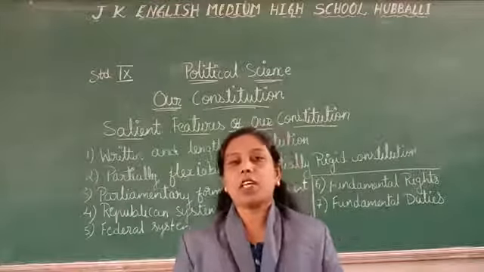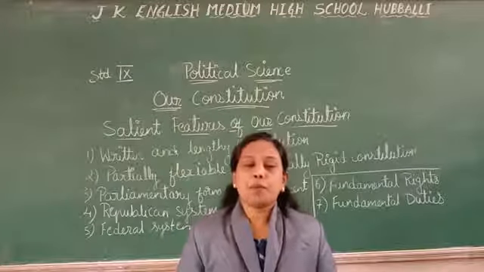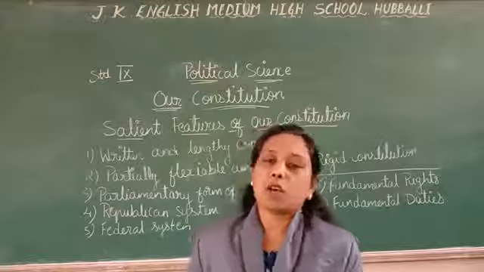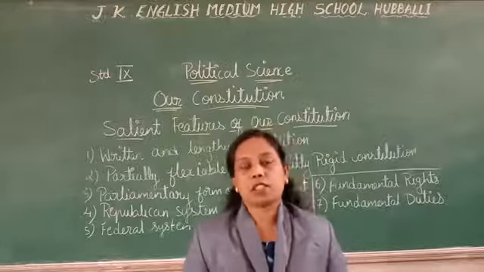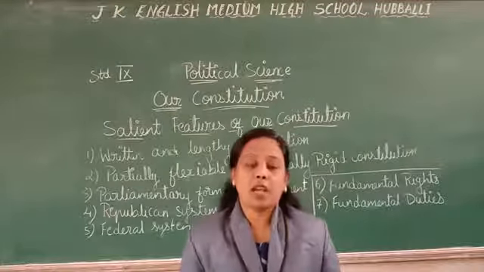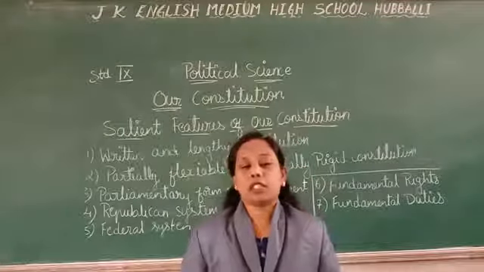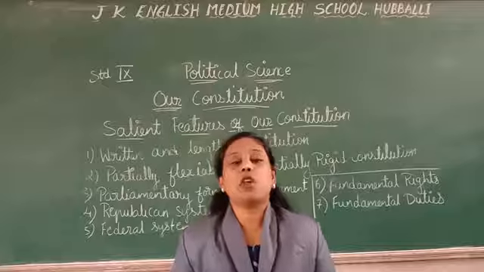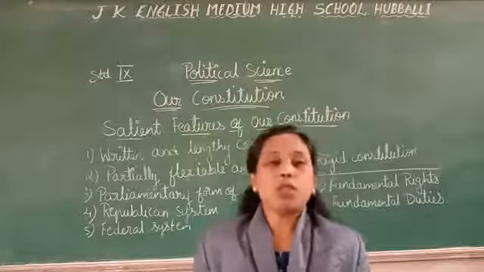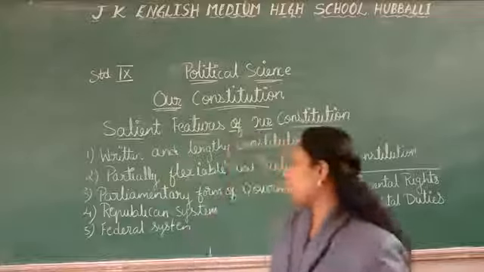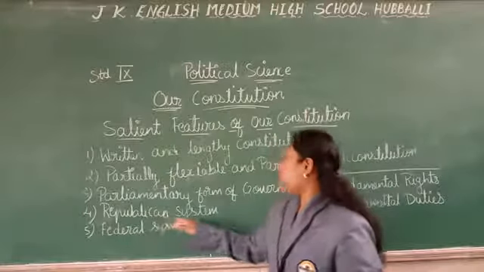The cabinet has the powers as long as it wins the confidence of the legislature. As soon as it loses the confidence, it has to resign. Who? The majority party.